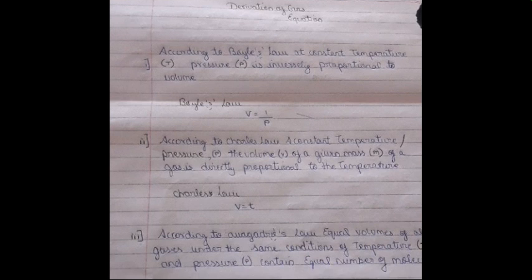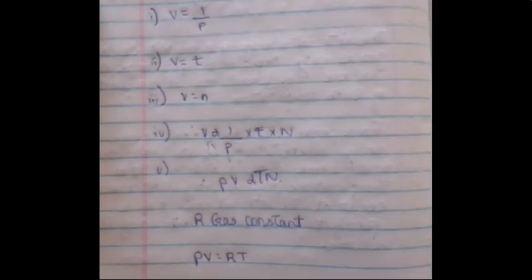And according to Avogadro's law, equal volumes of all gases under the same conditions of temperature and pressure contain an equal number of molecules. So by these three laws, Boyle's law, Charles' law and Avogadro's law, V is proportional to 1/P, V is proportional to T, and V is proportional to n. So V is directly proportional to 1/P times temperature times the number of molecules n.